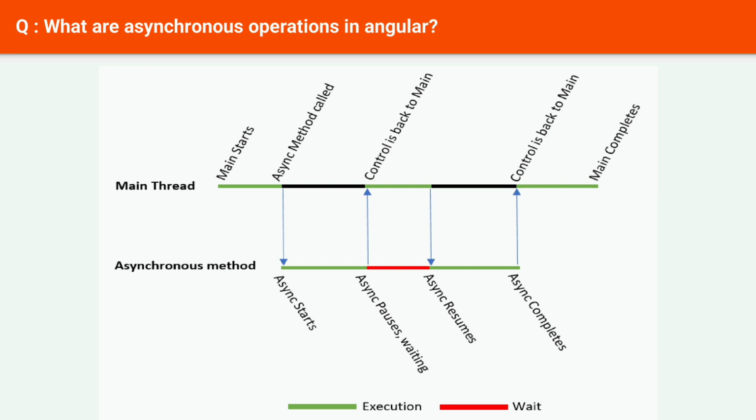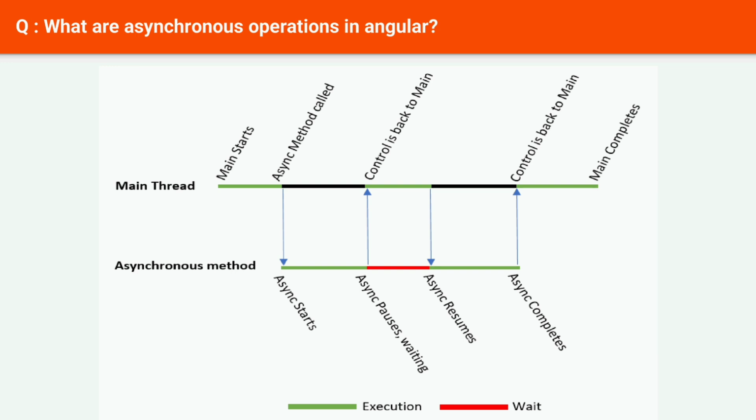By using asynchronous operations, Angular applications can remain responsive even when they are performing long-running tasks. There are a few different ways to implement asynchronous operations in Angular. One way is to use the Observable class. Observable is a class that represents a stream of data. When you subscribe to an observable, you will receive notifications whenever new data is available.